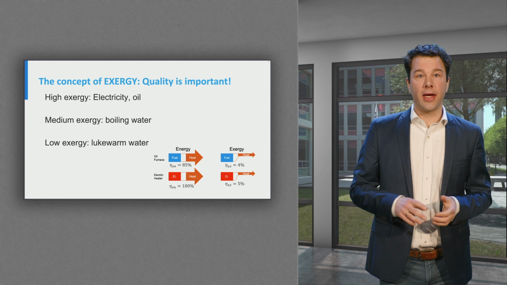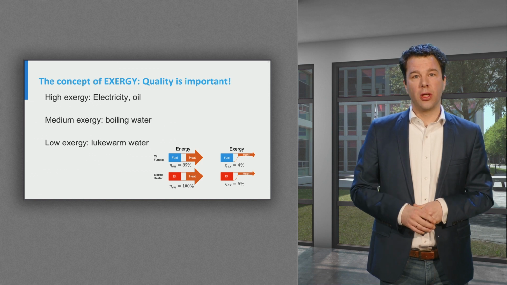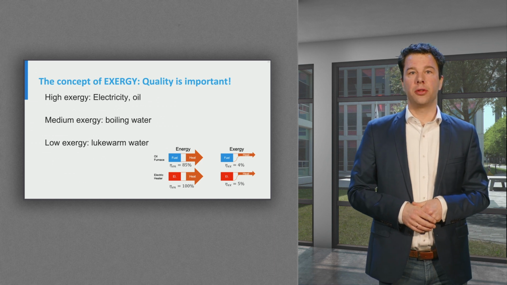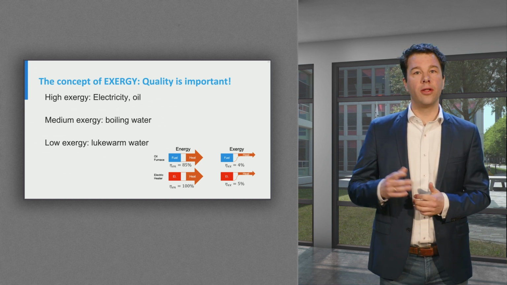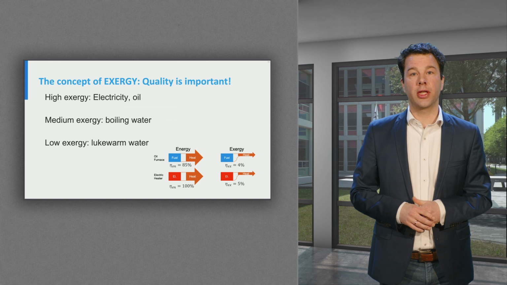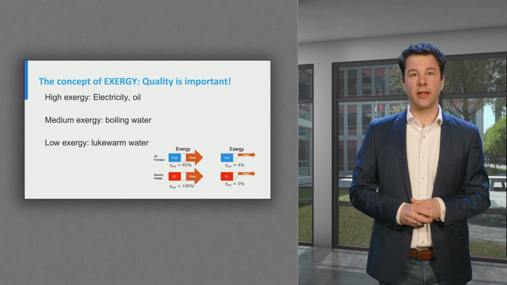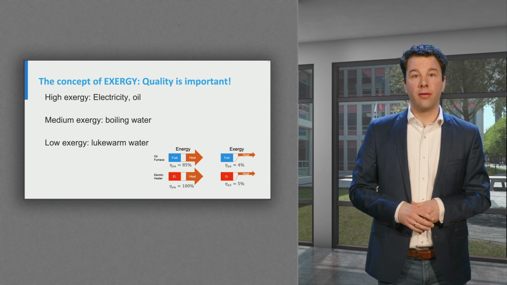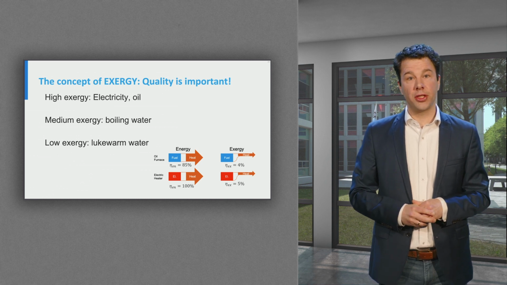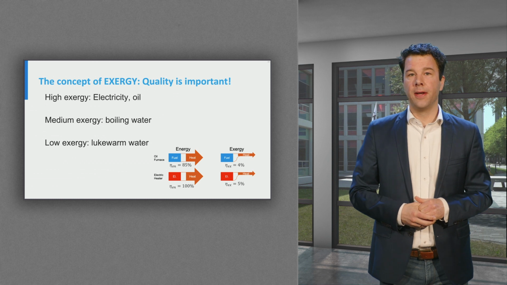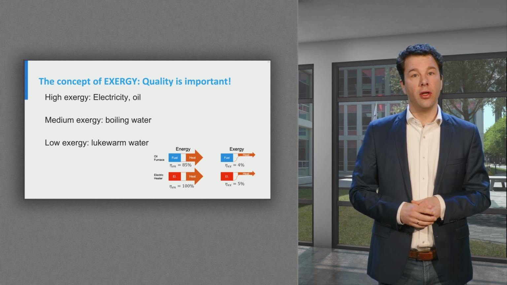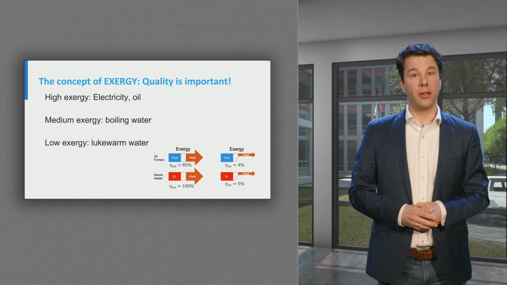Both energy and exergy are measured in joules. But unlike energy, exergy is destroyed when energy is used. Without going into the details of how exergy is calculated, the figures on the slide illustrate that using a fuel or an electric resistance heater have much higher energy efficiencies than exergy efficiency. Therefore, it's better to use highly valuable exergetic energy carriers for the highest required quality.